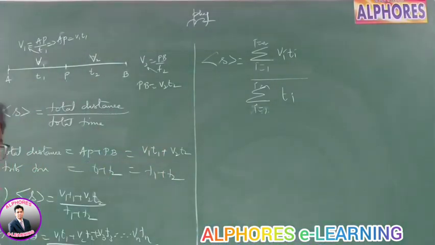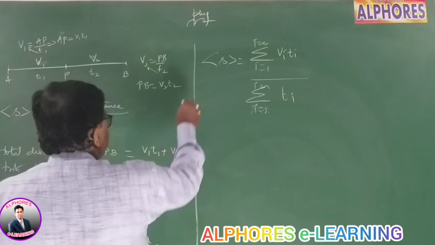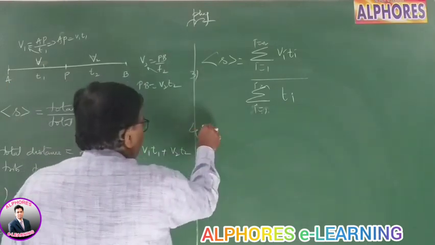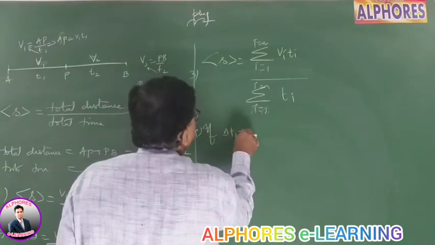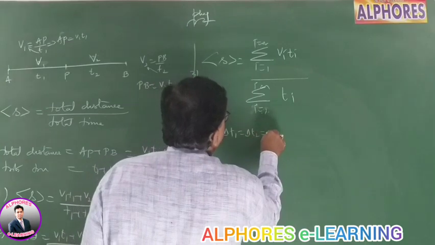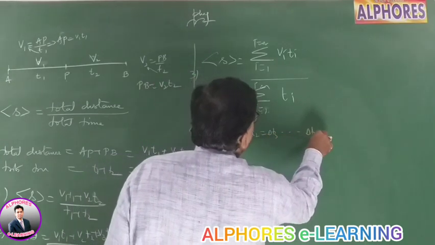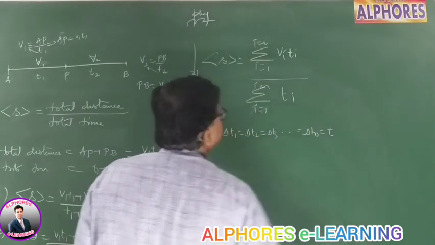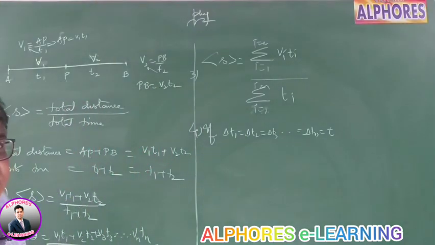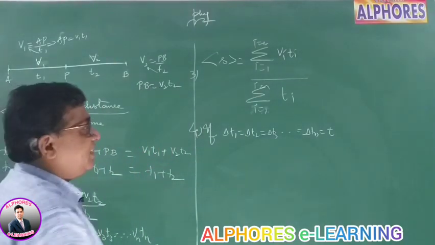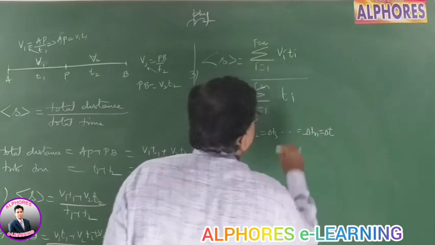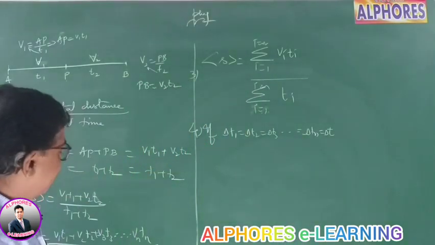Then check. Actually, in this one, what if the interval of time is same? Equal intervals of time. Well, third case: if delta t1 is equal to delta t2 is equal to delta t3 up to delta tn is some delta t, same interval, then what is the average velocity?